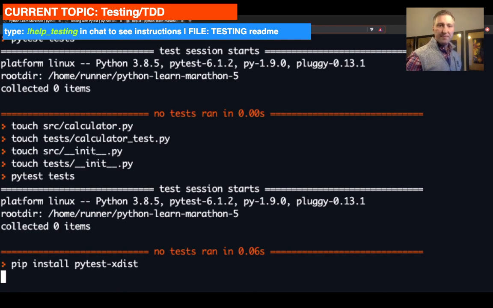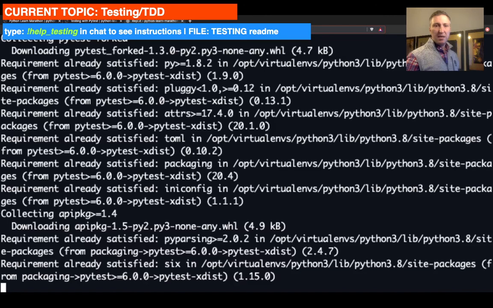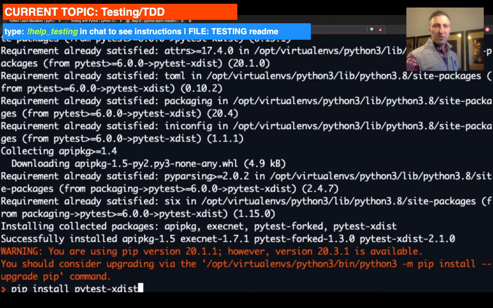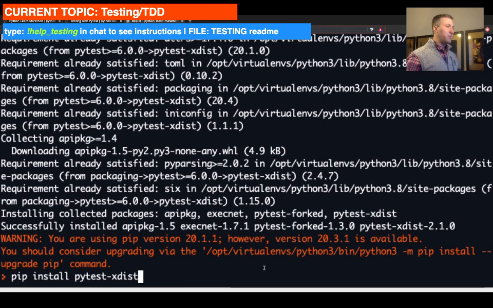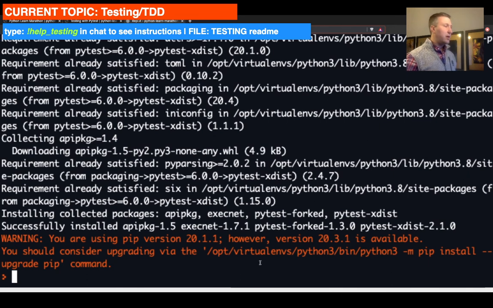Let's run that one. It's going to jump through a few hoops. So it's pip, sorry, I was behind the default here, pip install pytest-xdist, right? So that was the command that we ran. So the cool part now is that we are going to run the next command that is going to allow us to follow all the files that are involved in this interaction here, and just tail all the changes and rerun tests as we make changes.